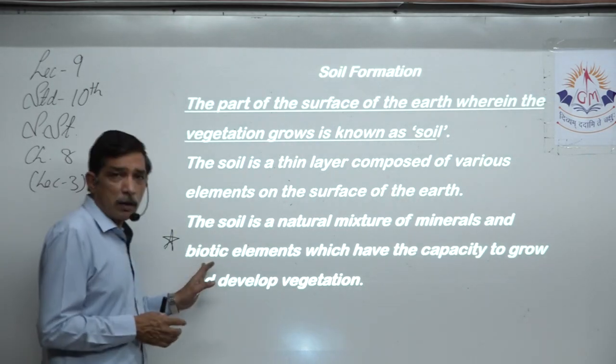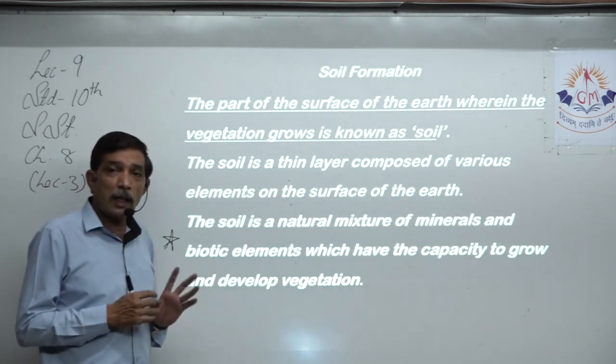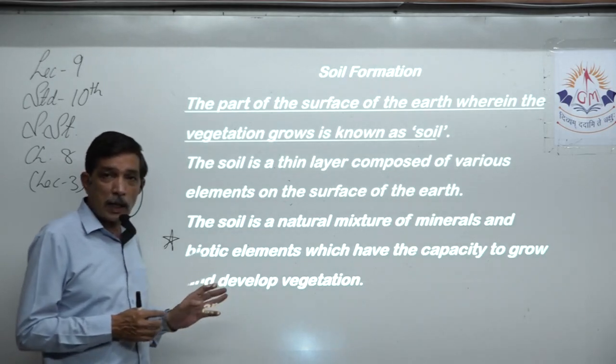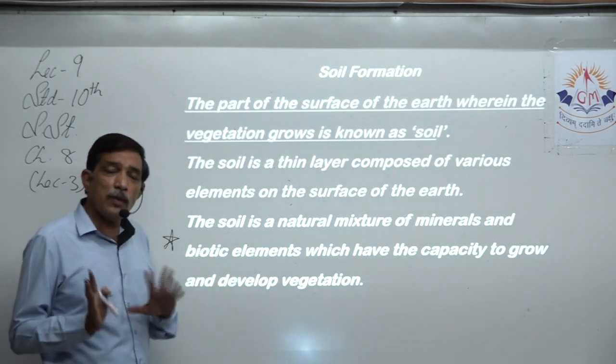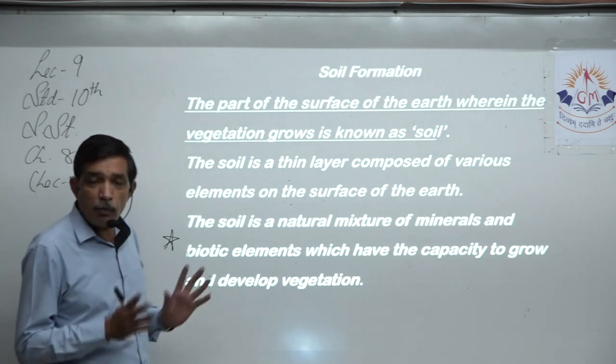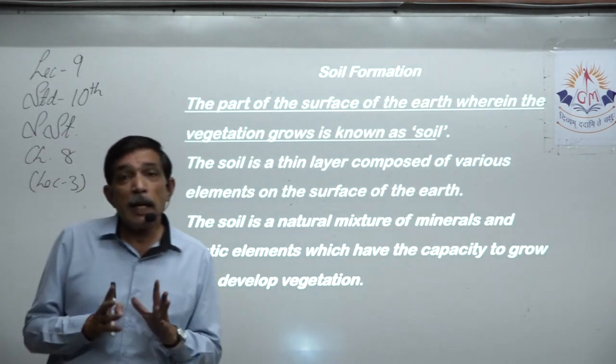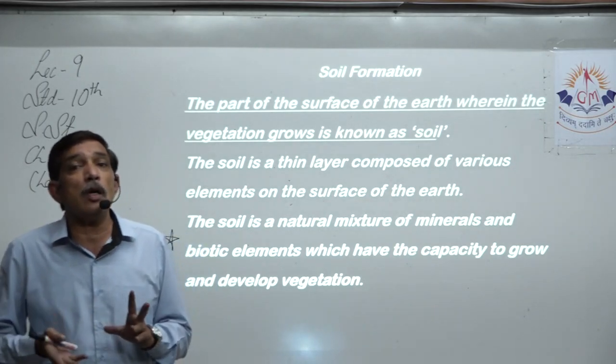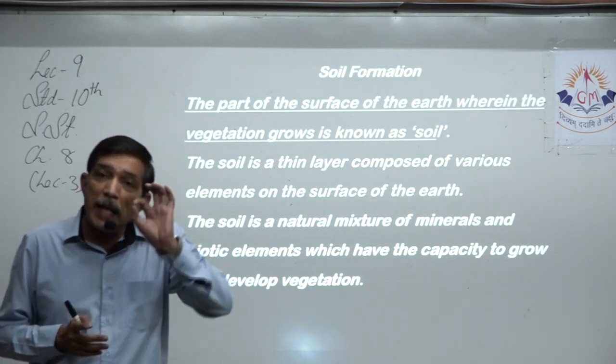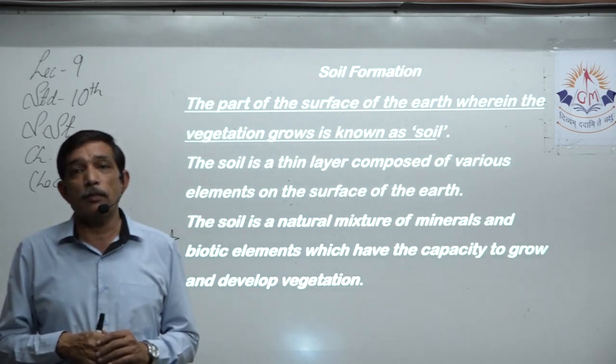So we will say biotic elements, right? Organic ones will take biotic elements which are already dead, but they were living at one point in time. And minerals are also there. Both of them together have the capacity to allow the growth of vegetation. That can be called soil.